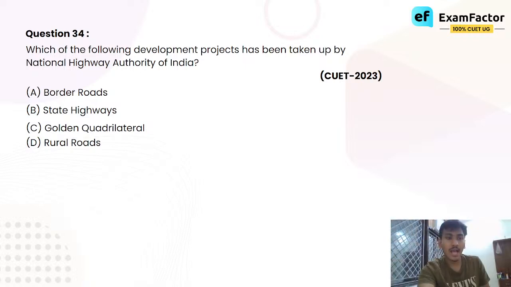So obviously, अगर नाम में national दिया हुआ है, obvious सी बात है कि they would not take up the project of state highways. रूरल रोड्स तो वो नहीं उठाएंगे, ऑब्वियसली नॉट, बिकॉज इट टॉक्स अबाउट हाईवेज। रूरल रोड्स हाईवे कैसे होंगे? द गोल्डन क्वाड्रिलेटरल, इट इज द हाईवे, इट गोज थ्रू डिफरेंट स्टेट्स, it links four different cities which are in four different states of India. Obviously it will come under a national highway designation, which is taken up by the National Highway Authority of India. Clear?